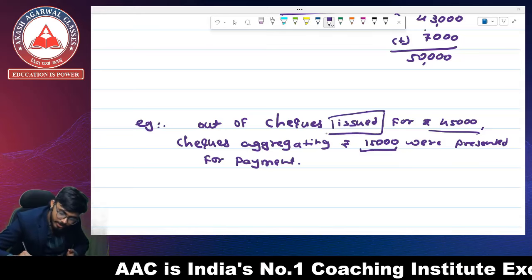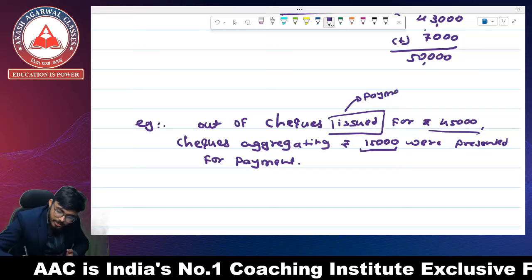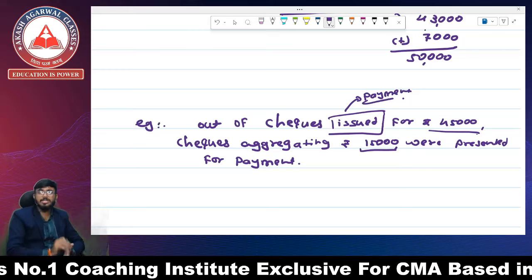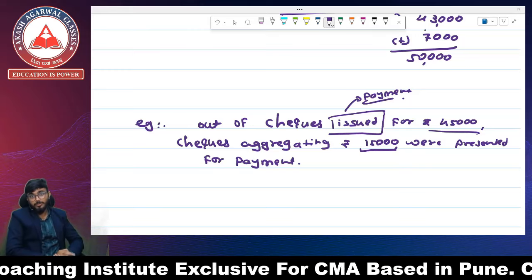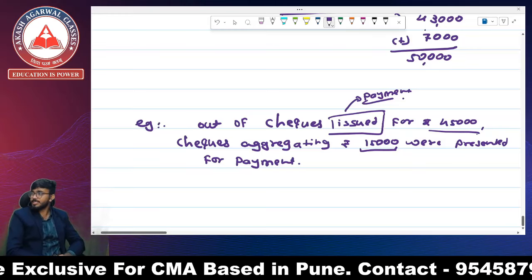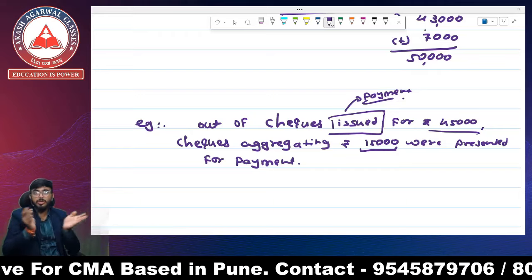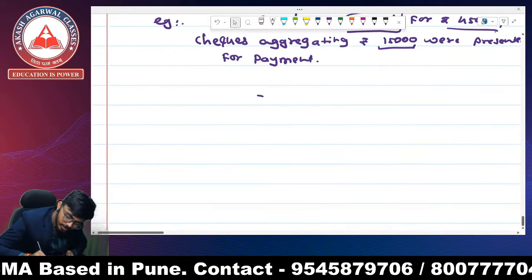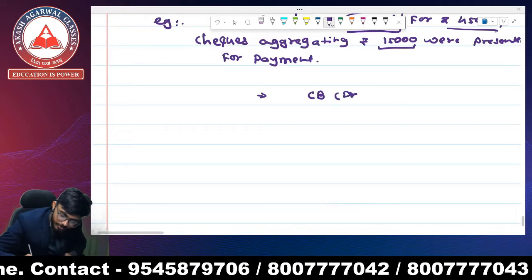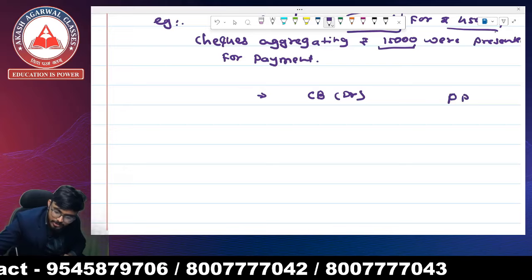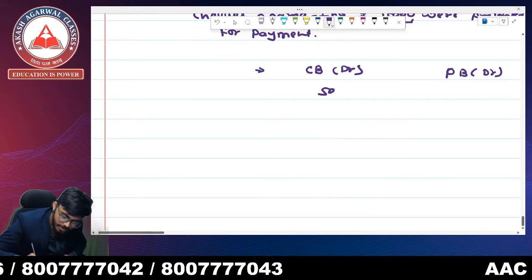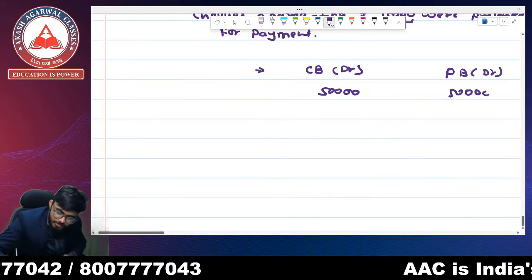It means there is a payment. The payment we have recorded in the cash book is rupees 45,000, but the actual payment from our passbook is rupees 15,000. So how are we going to match this transaction? Okay. So this is your cash book having a debit balance, and this is your passbook having a debit balance. Both of these have an initial balance of rupees 50,000, 50,000.